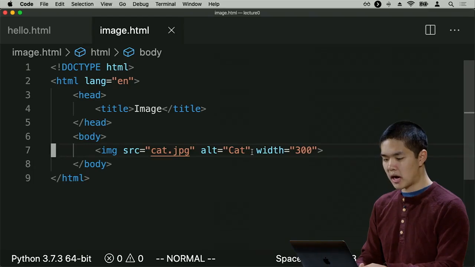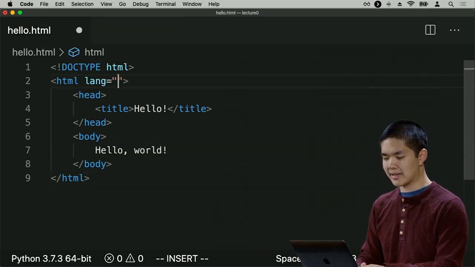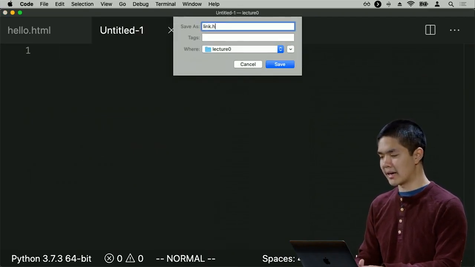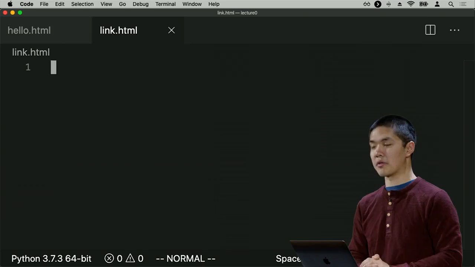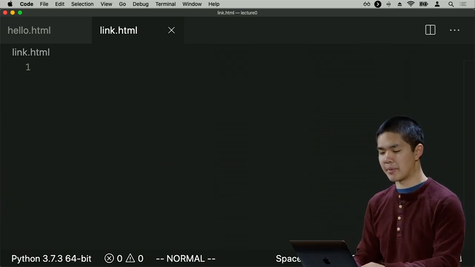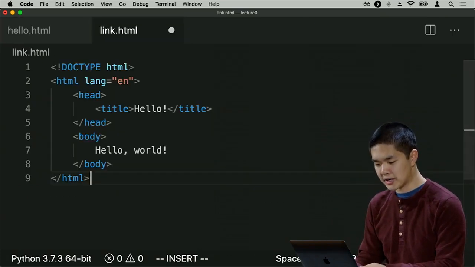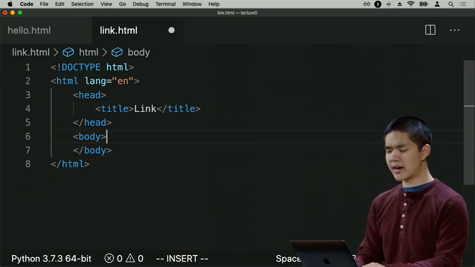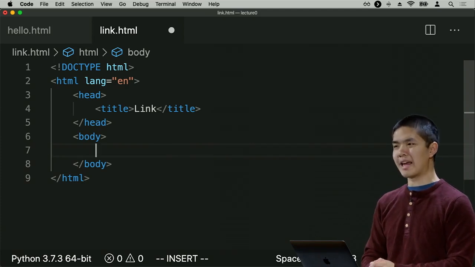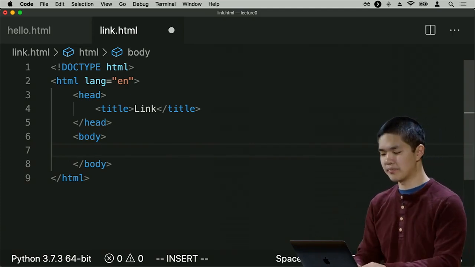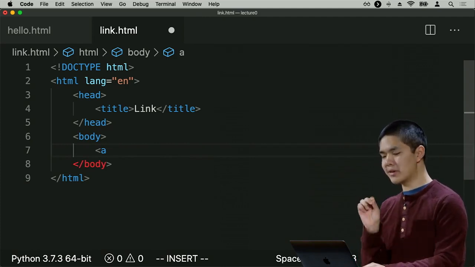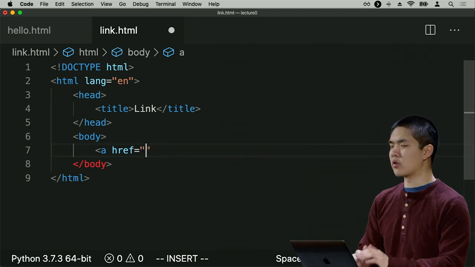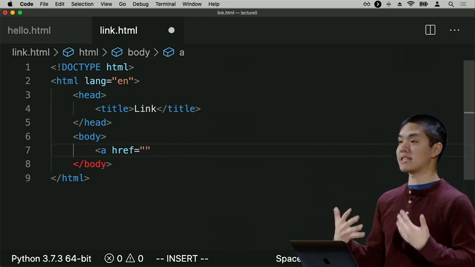I'll create a new file based on hello.html, and I'll add lang equals en for good measure. And I'll call this new file link.html, where we're going to practice with building some links into our HTML page. I'll copy the content of hello.html again, and call this link. In order to create a link, I'm going to use a tag called the a tag, short for the anchor tag. And the a tag takes one important attribute, which is called href, for hyperlink reference, which is going to specify what page I would like to link to.